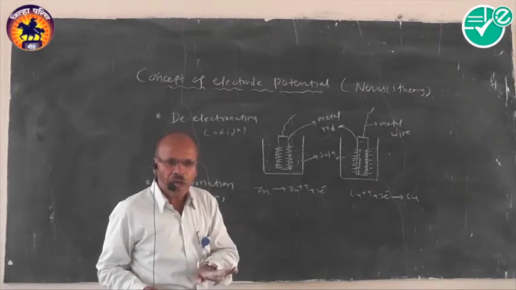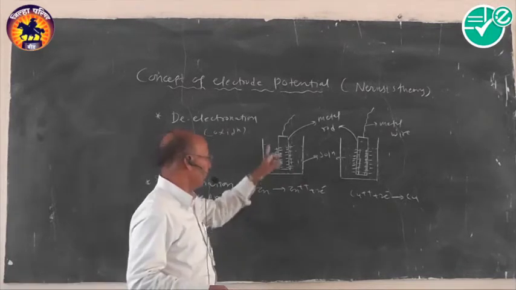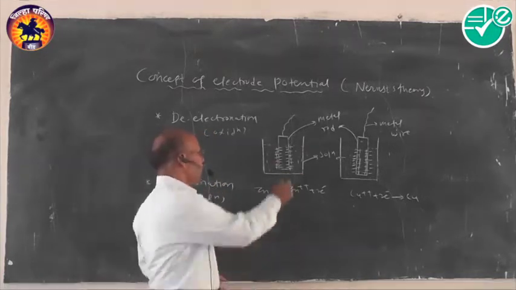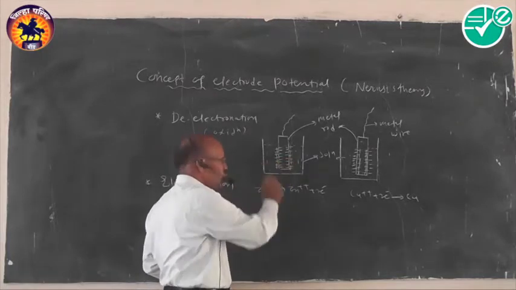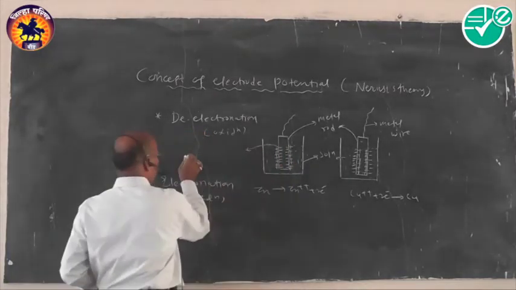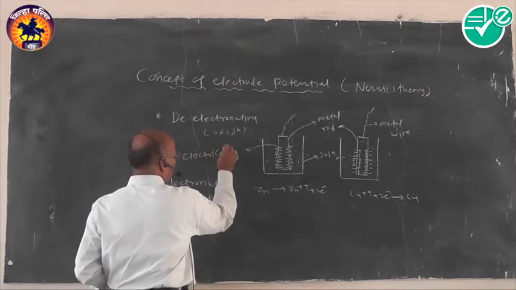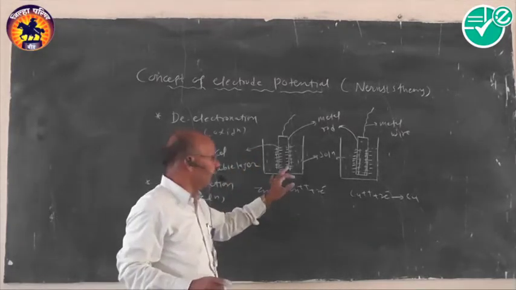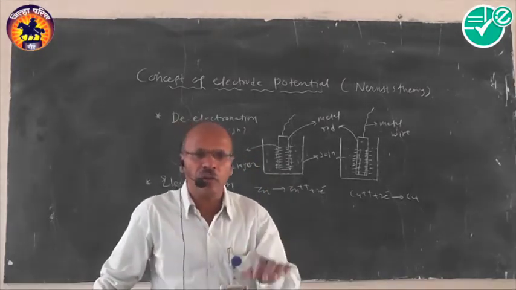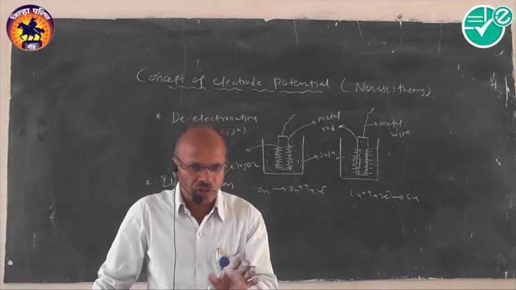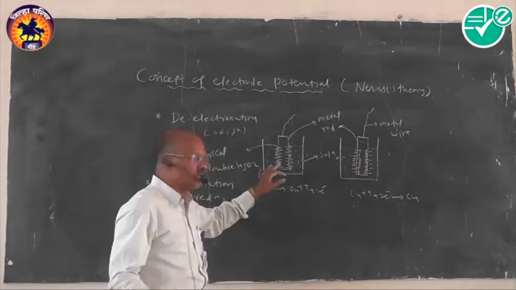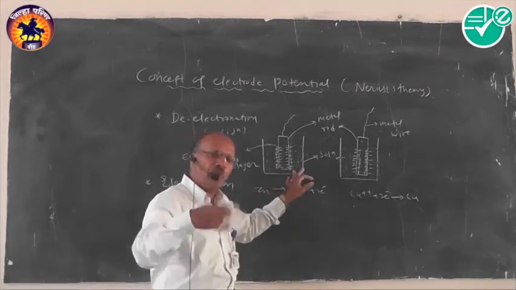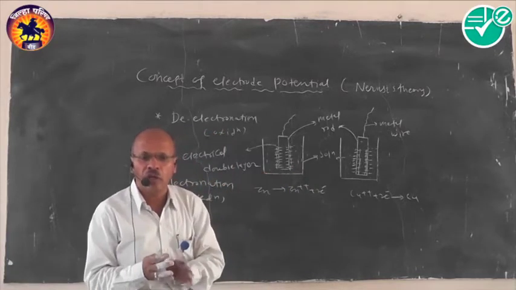On the contrary, as the cations pass into the solution, the solution acquires a positive charge, and therefore there is formation of the electrical double layer. This electrical double layer develops a force of attraction among the charges. The same force is generally called the electromotive force, or the potential difference.